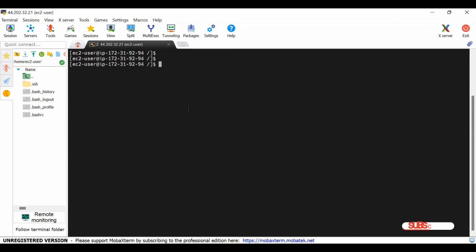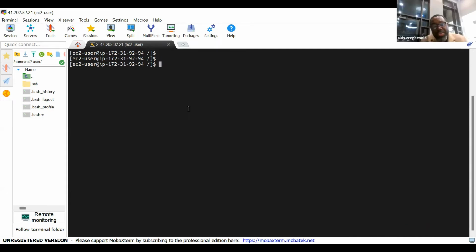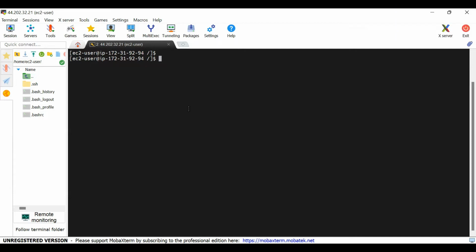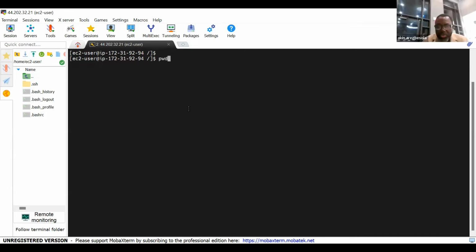We are operating from EC2 user from root. Sorry, come again? You're not answering my question. What directory are we operating from right now, from what you see on the screen? Okay, what's the command to check the directory we're operating from? Print working directory. That's the command, correct? Okay.